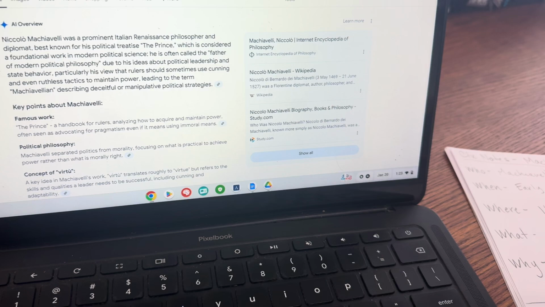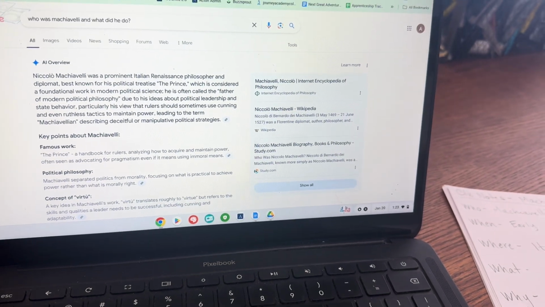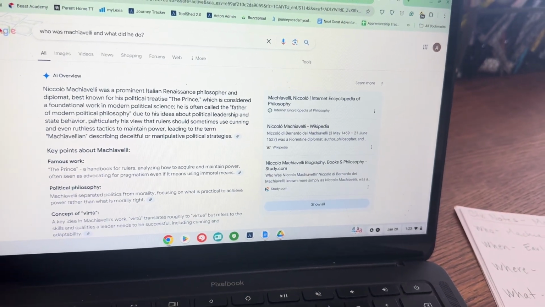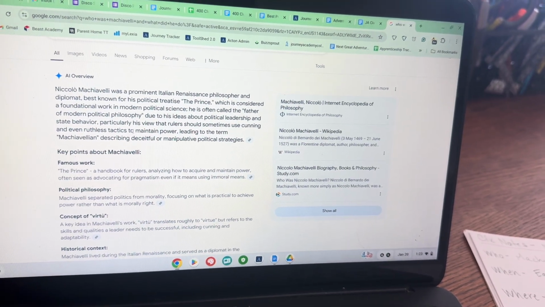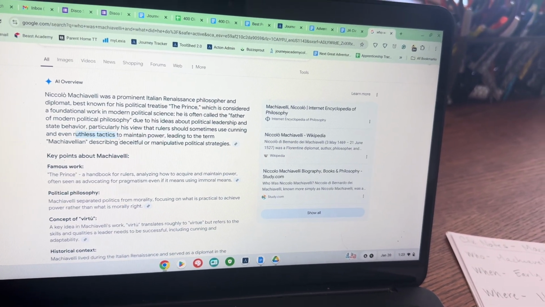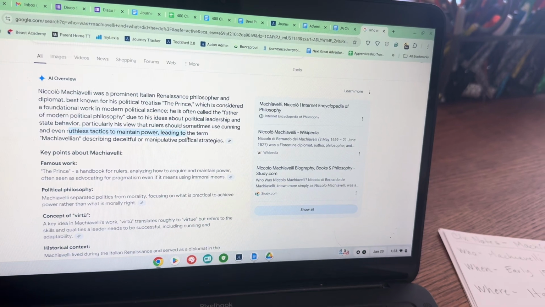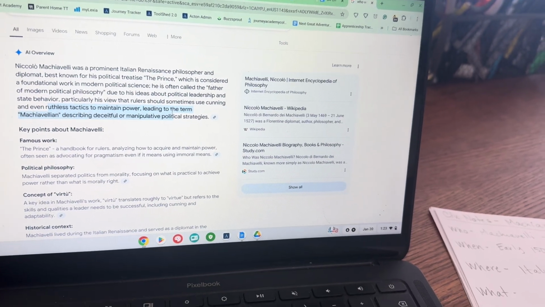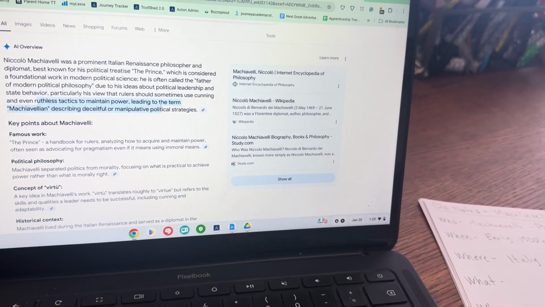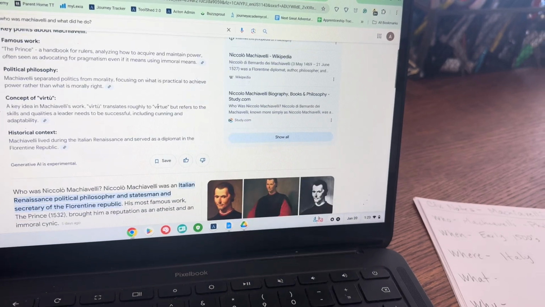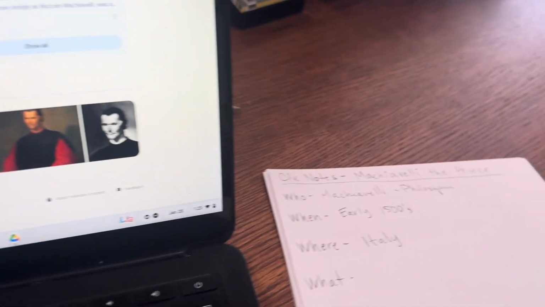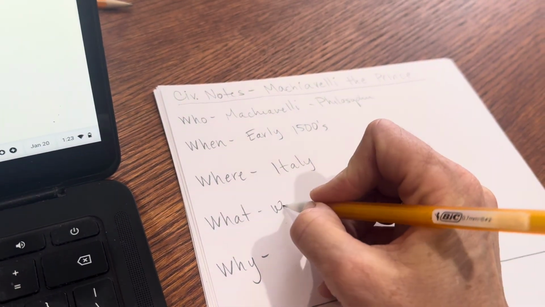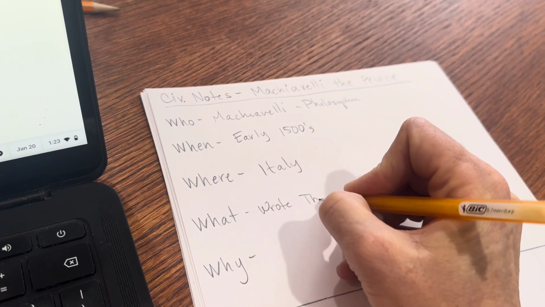Now, what did he do that was significant? And it says here that he wrote about political strategies, and he called out ruthless tactics to maintain power. So he's basically calling out leaders that wanted to stay in power, and people didn't like that very much. His most famous work was The Prince, and so I wrote The Prince.